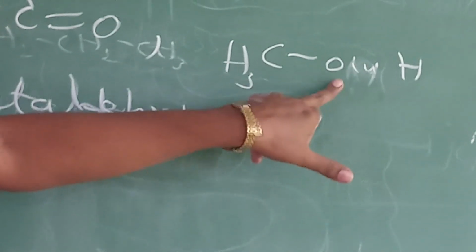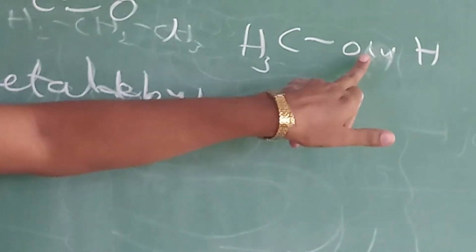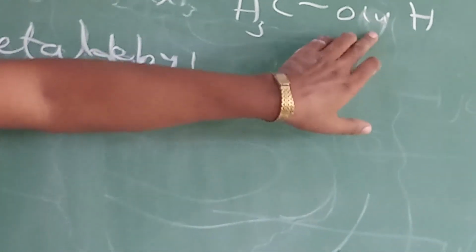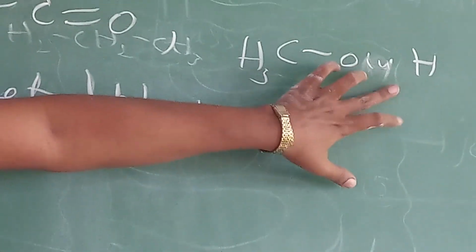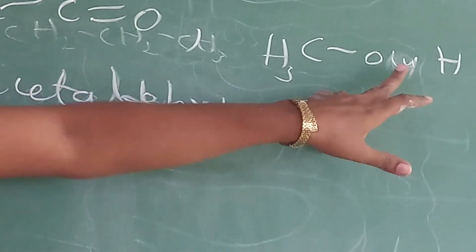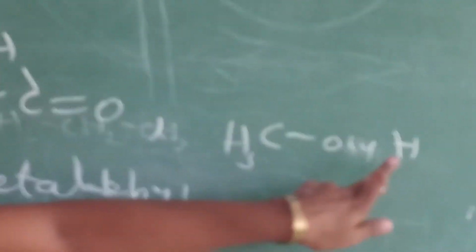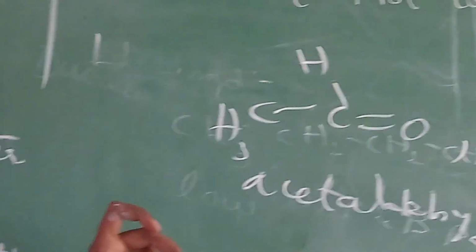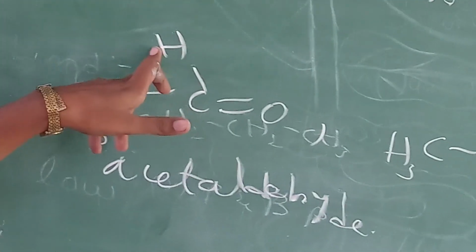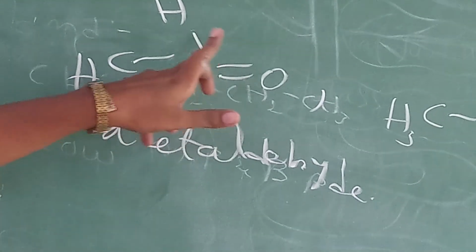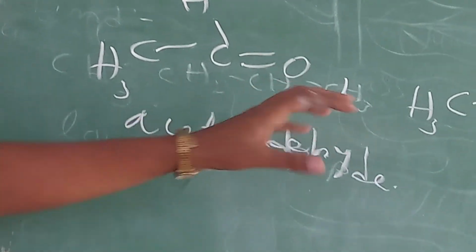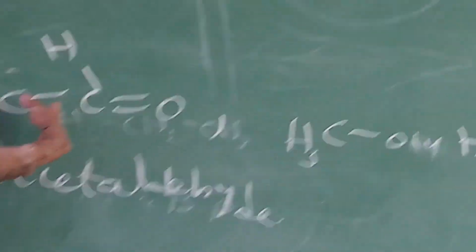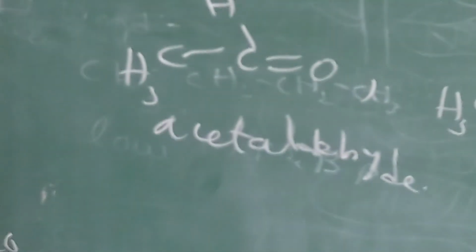That's why between oxygen and hydrogen an electrostatic force of attraction is present, which is nothing but hydrogen bond. In alcohols the hydrogen is attached to oxygen, but in aldehydes the hydrogen is attached to carbon but not oxygen. That's why the alcohol shows hydrogen bond but not carbonyl compounds. I hope all of you understand that one.